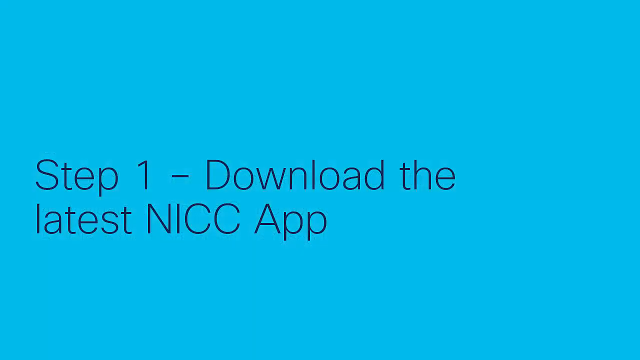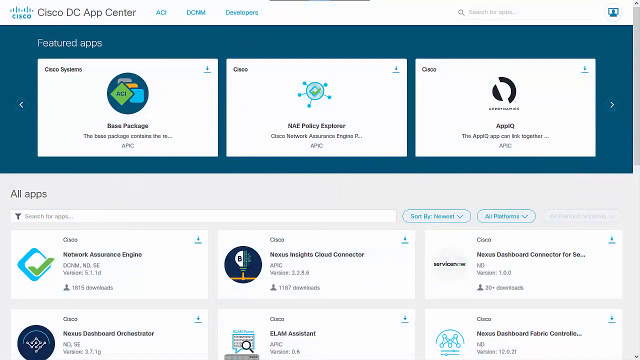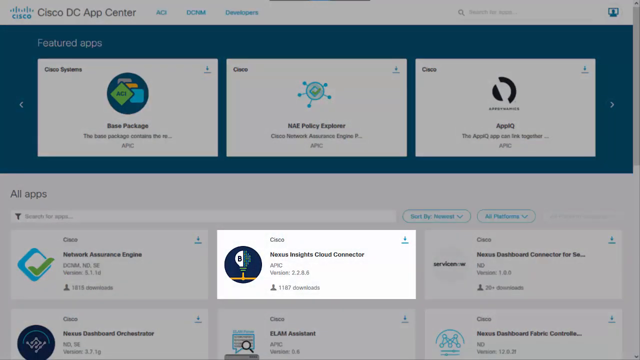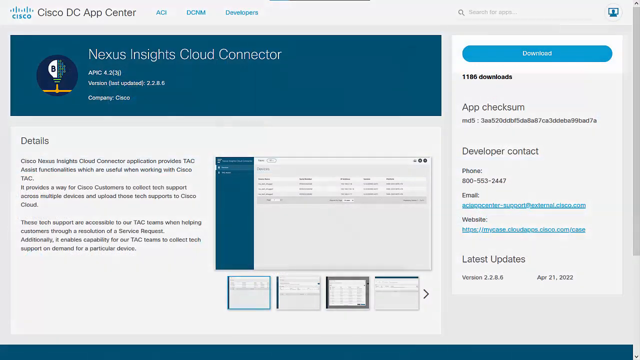Step 1. Downloading the latest NICC app. We'll begin by going to the Cisco DC App Center, finding the Nexus Insights Cloud Connector app, and downloading it to your local machine.